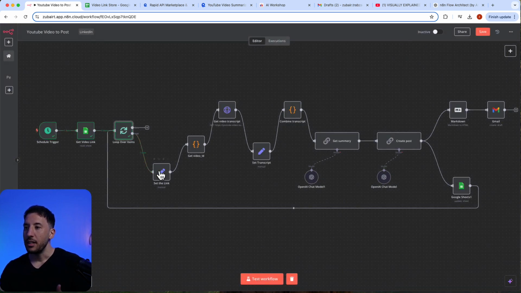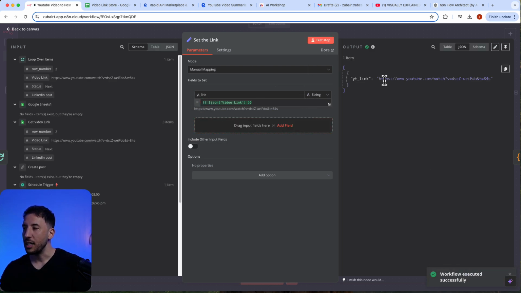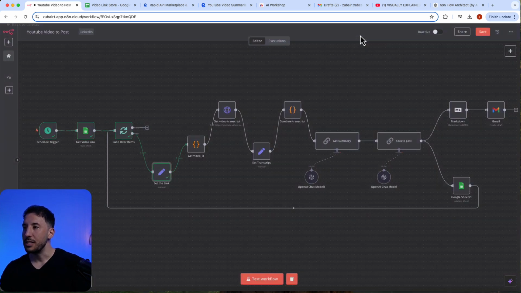So now we need to do a set node because we want to be able to grab the video link. And so we're just basically setting the YT_link. You can set this to whatever you want. And I'm just essentially grabbing my video link, which is this one right here. So all you have to do is just grab that over there. So now let's go ahead and test this. So this should now take the YouTube link. Perfect. So all we need is the YouTube link here to be sent to our next node.